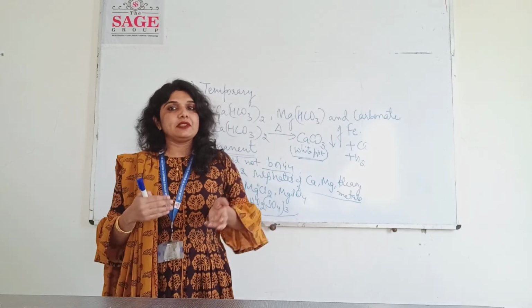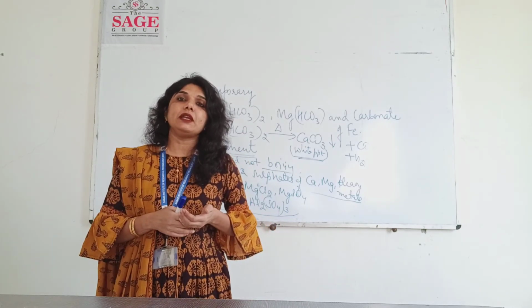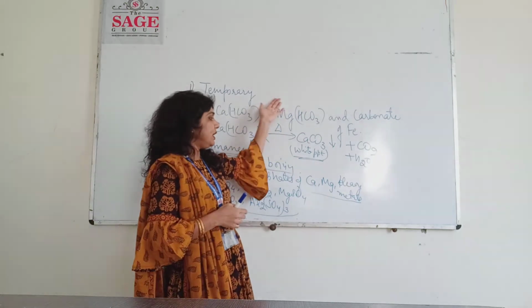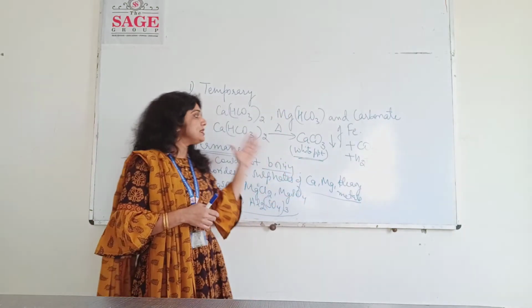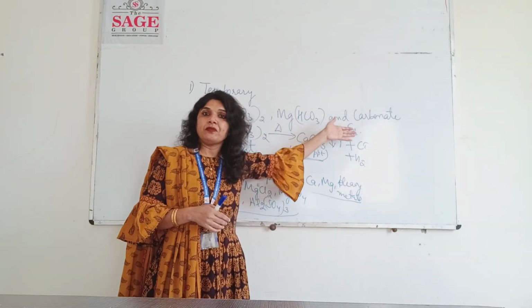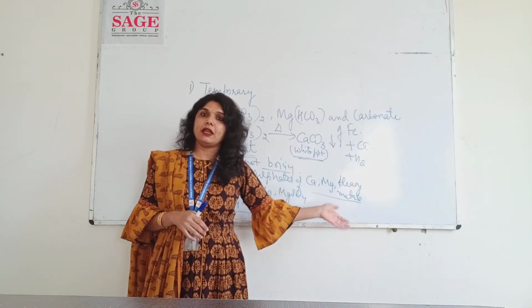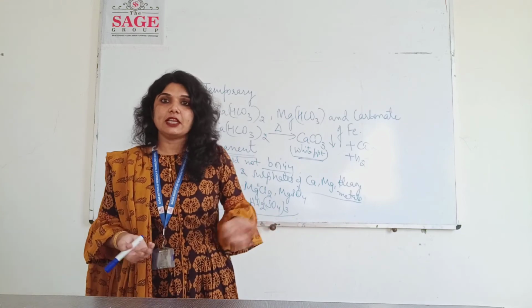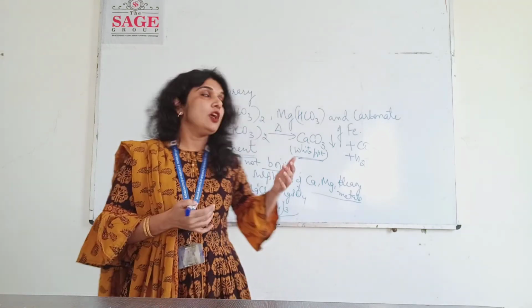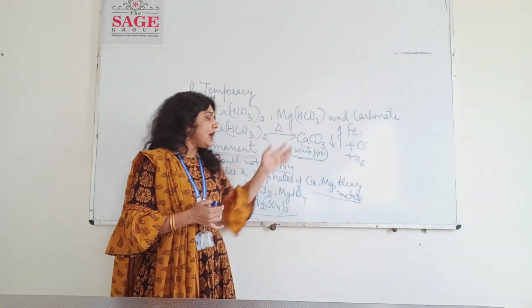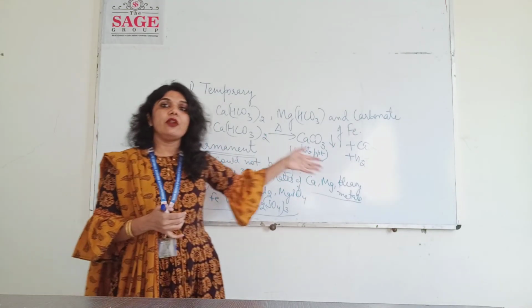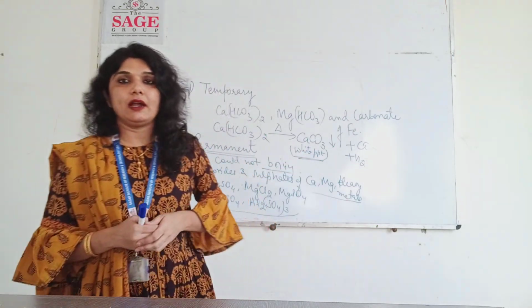So we can give the differences also between temporary and permanent hardness. This could be removed by boiling, this could not be removed by boiling. These are the salts responsible for temporary hardness. These are the salts responsible for permanent hardness. And the names, as I told you, carbonate and alkaline for temporary hardness and non-carbonate or non-alkaline for permanent hardness.